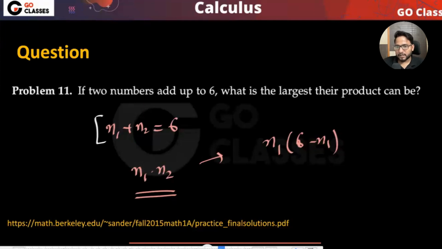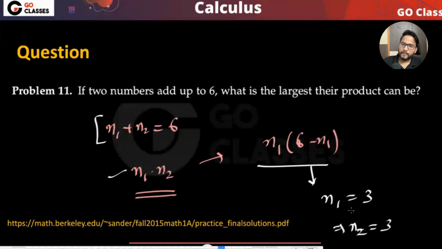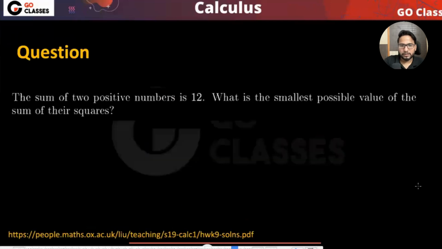Anyway, so now you want to just optimize this. Now, what is the value of n1? I think you can differentiate and get the value of n1. n1 will be 3, and since n1 is 3, then n2 will also be 3, right? Then from here, n2 will also be 3. Okay, you can do this, right?